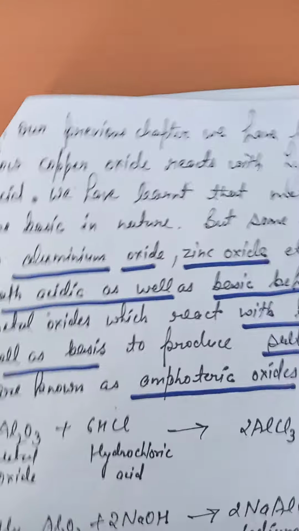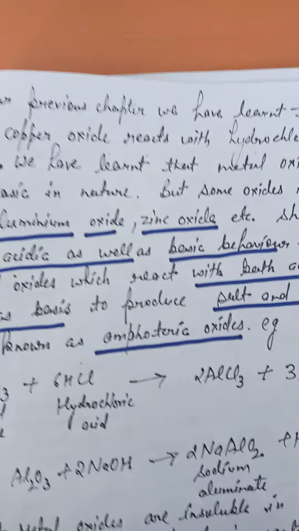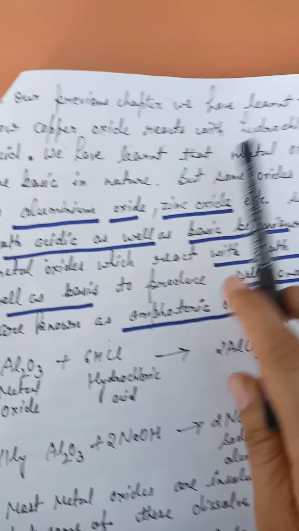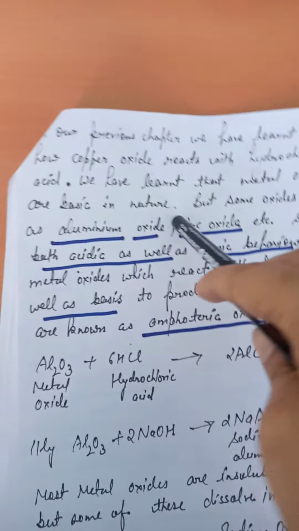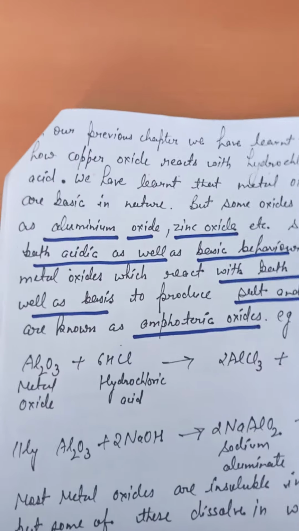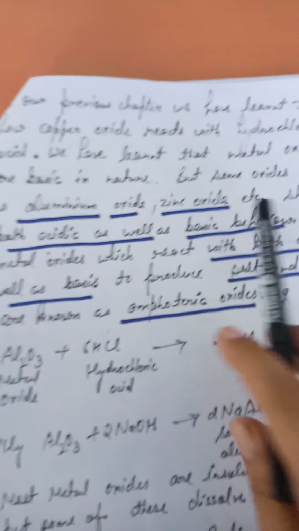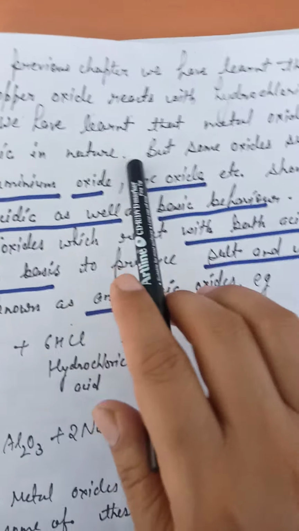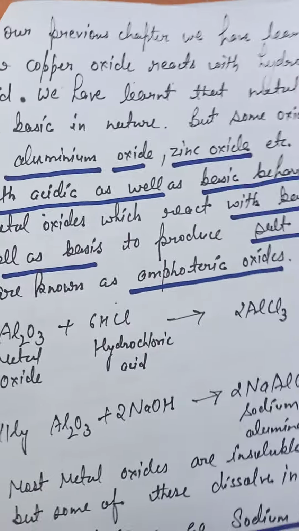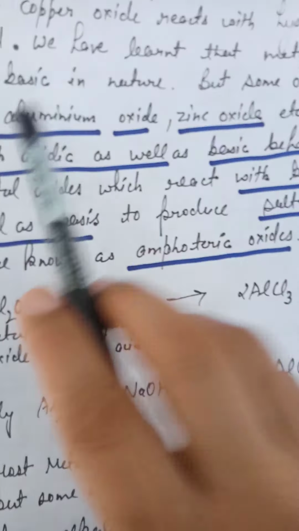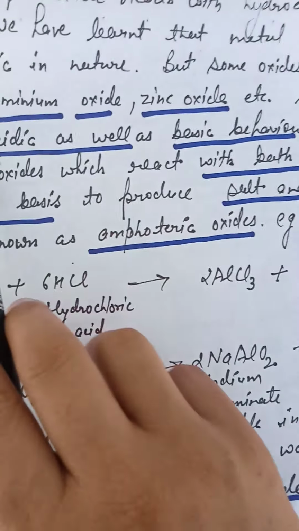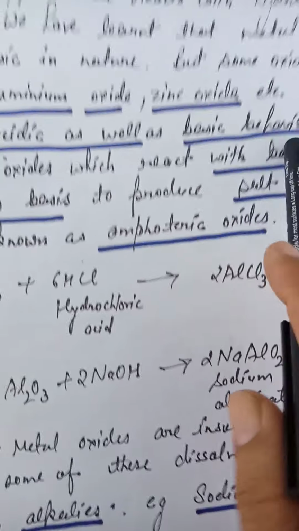In our previous chapter we learnt how copper oxide reacts with hydrochloric acid, and that metal oxides are basic in nature. But exceptions are always there: some oxides such as aluminium oxide and zinc oxide show both acidic as well as basic behavior.